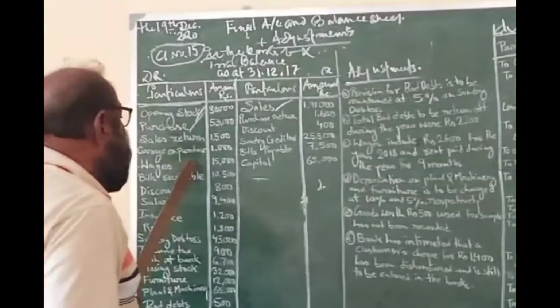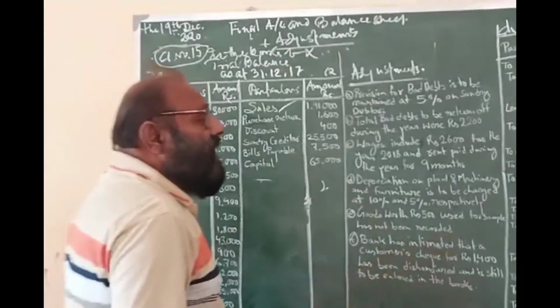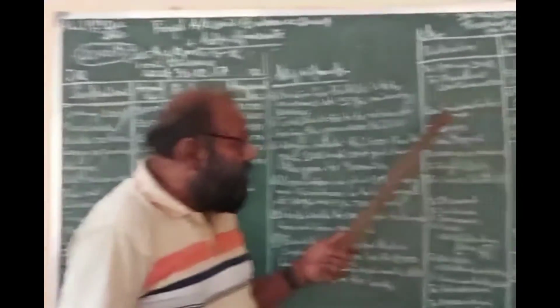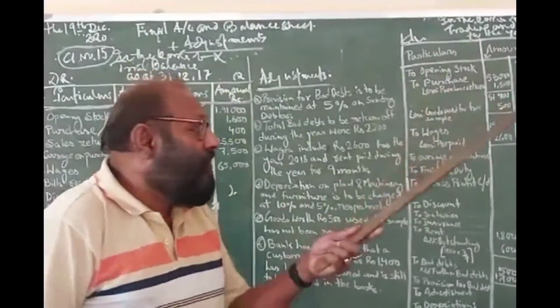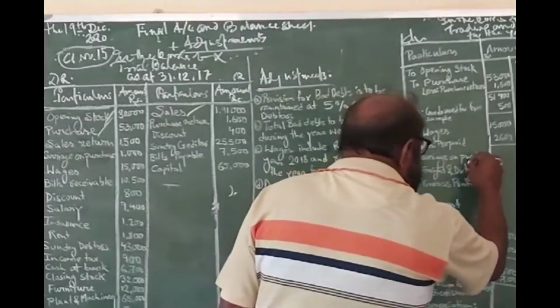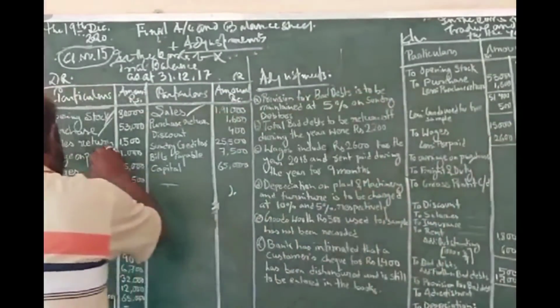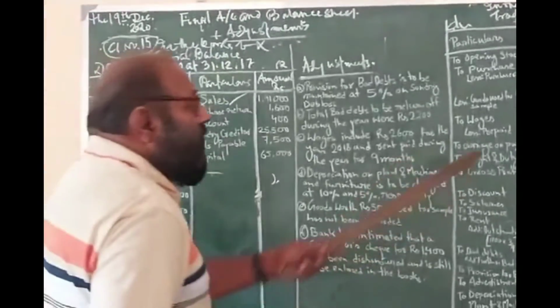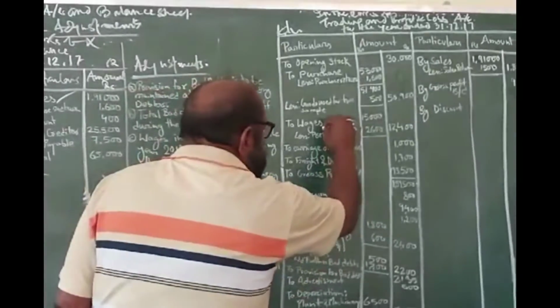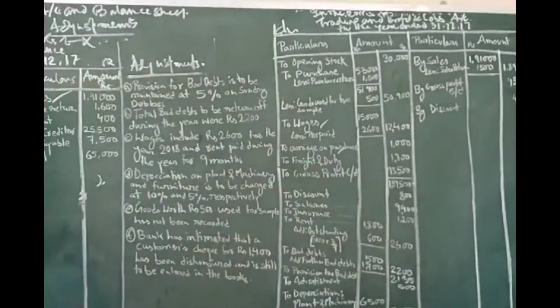Now see, carriage on purchase. Carriage on purchase means carriage inward. I have told you, all purchase related costs are given back to the trading account. So here it is written carriage on purchase. Then wages. Wages is a purchase and production related cost. It would come in the debit side of the trading account.